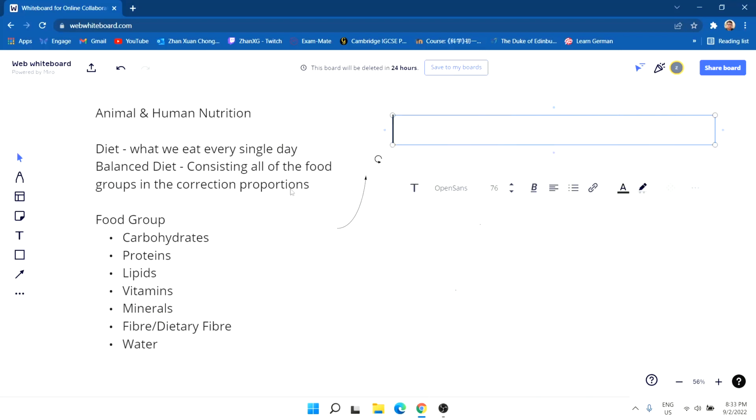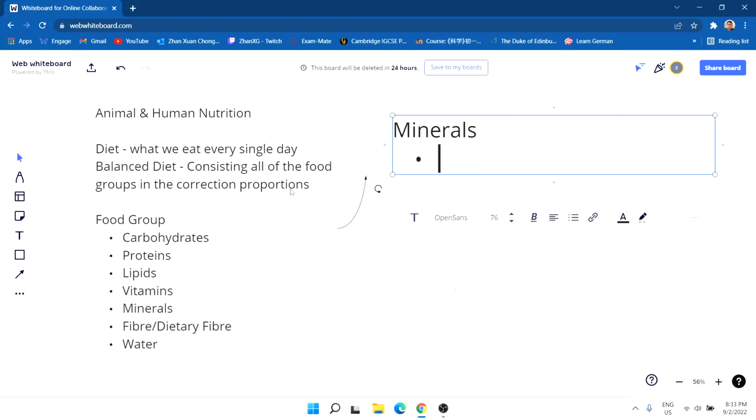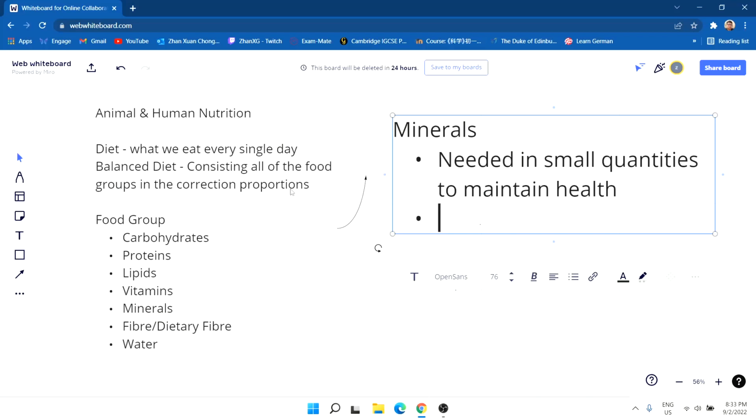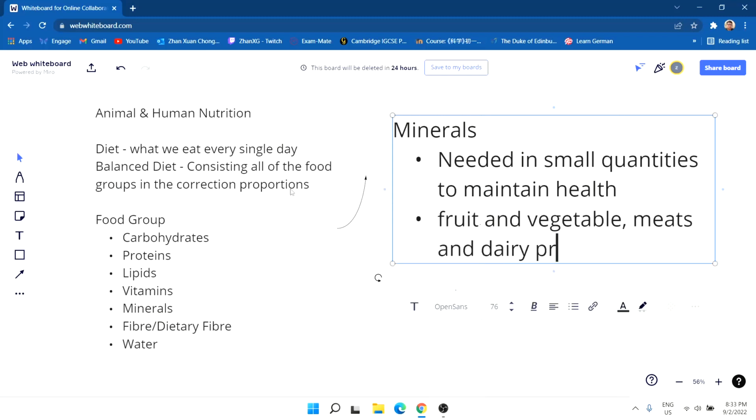And then we have minerals. So minerals are again needed in small quantities to maintain health. It's the same thing as vitamins, and it is found in fruit and vegetables, same thing, meats and dairy products, from milk and so on.